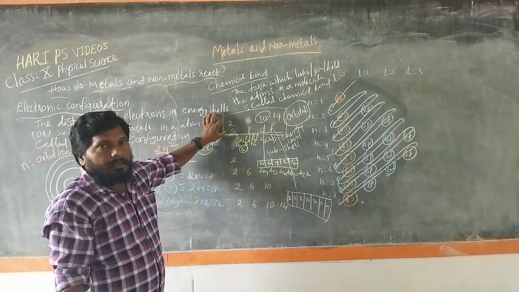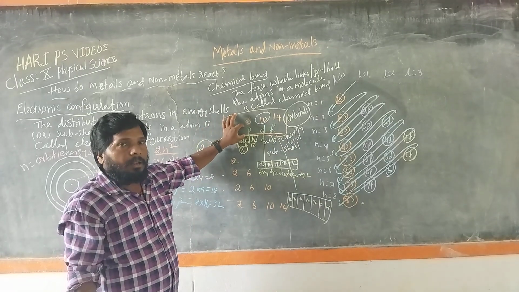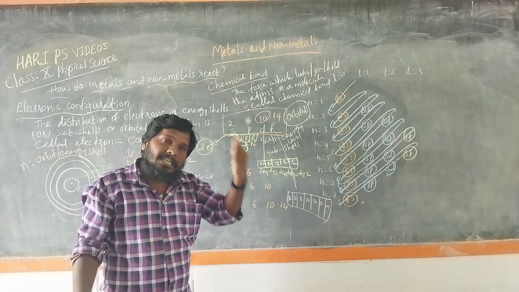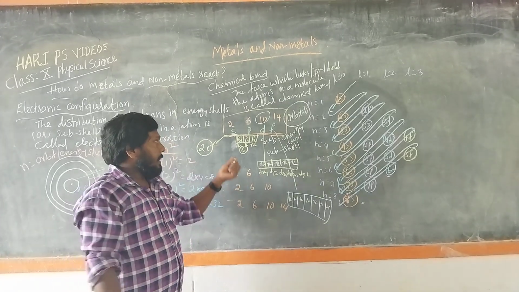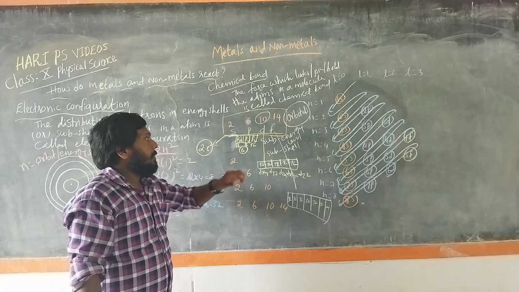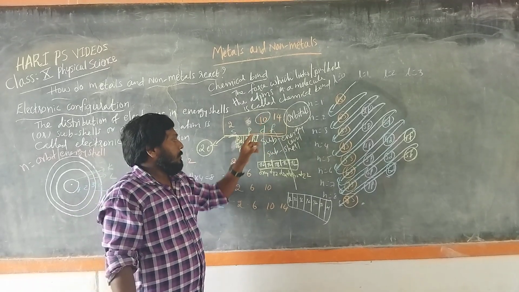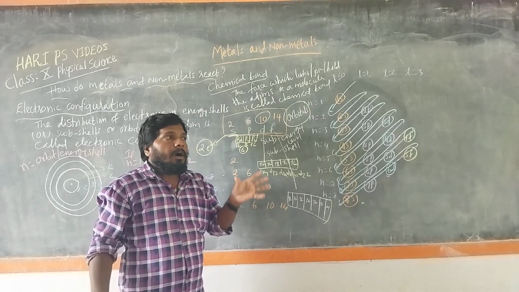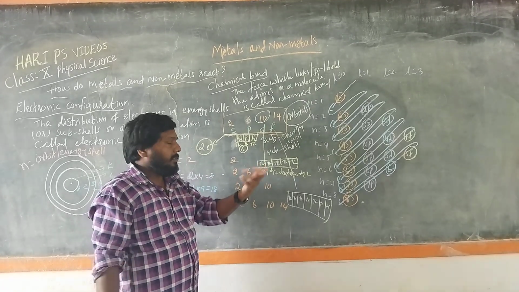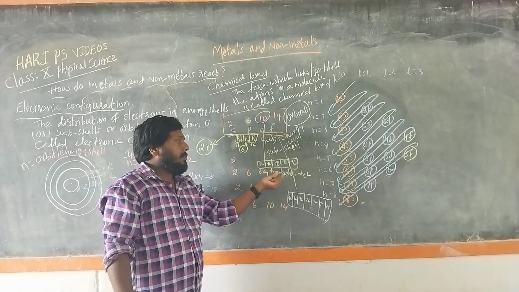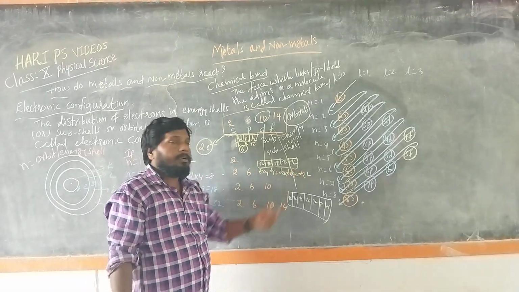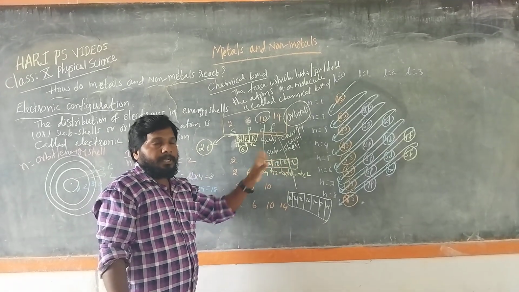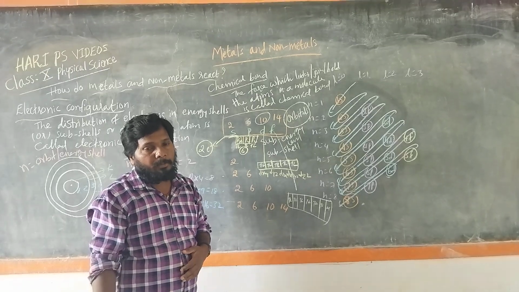So the s orbital is filled with 2 electrons, and the p orbital is filled with 6 electrons, because the p orbital again has the same energy levels: px, py and pz. Then coming to the d orbital, 10 electrons are able to fit. These sub-energy levels have 5 levels: dxy, dyz, dzx, dx square minus y square and dz square. Each one will take 2 electrons. So for f, 7 into 2, 14 electrons are able to fit.